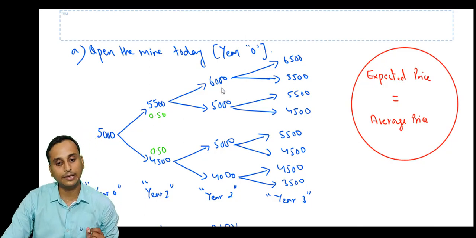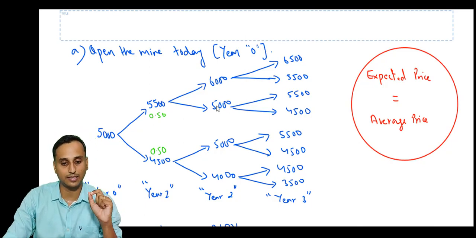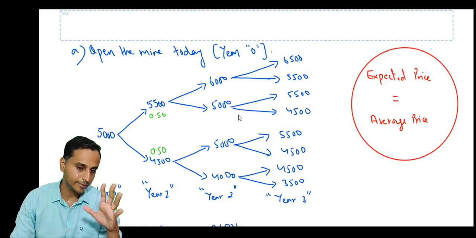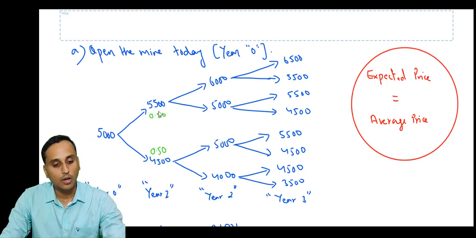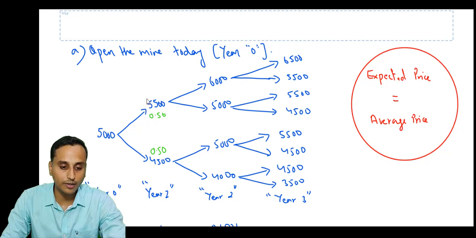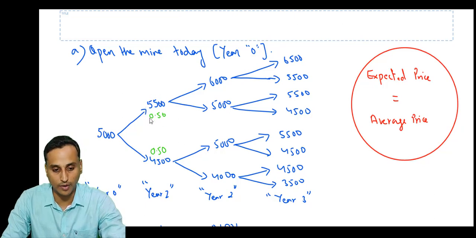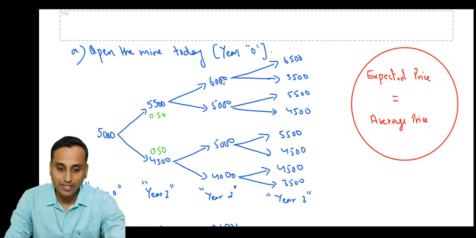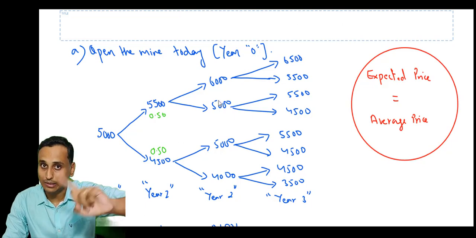Then in year 2, the prices can be 6,000, 5,000 or 5,000 or 4,000. So what are the probabilities? Very simple, all of you please pay attention here. In year 1, the price was 5,500. Now in year 2, the price can be 6,000 or 5,000. The probability of the price being 6,000 or 5,000 is equal.